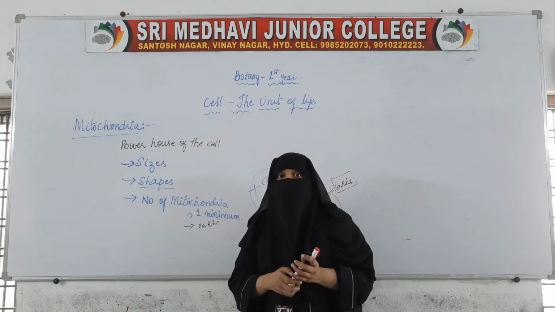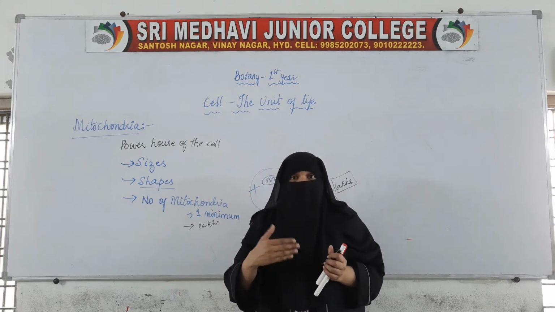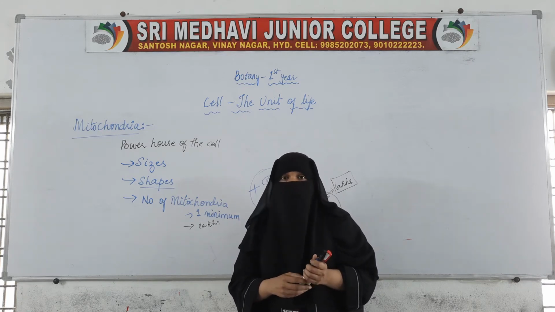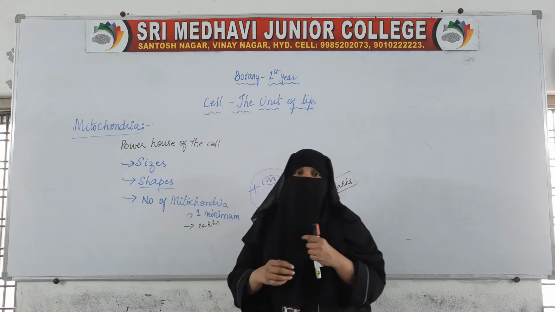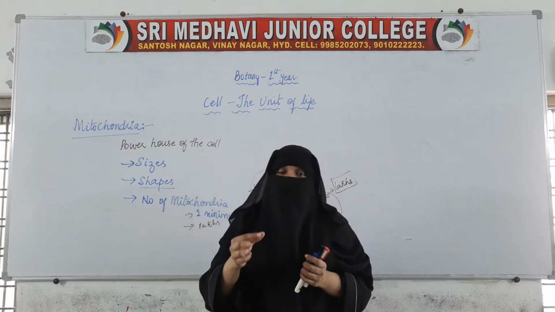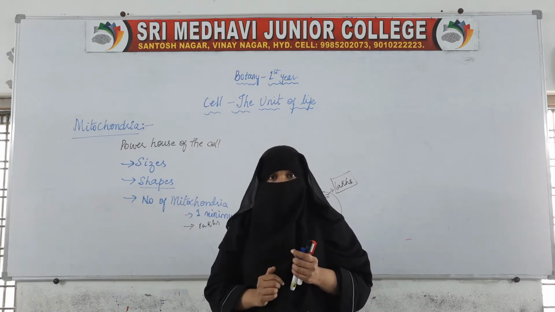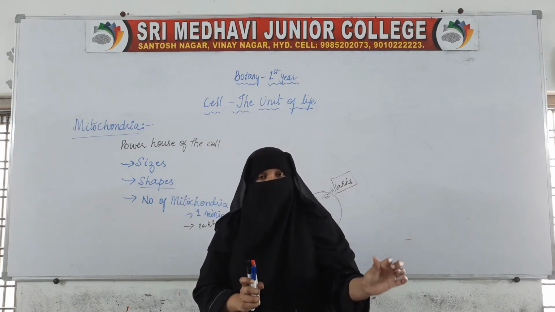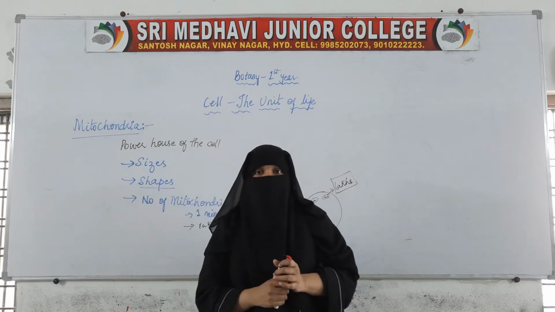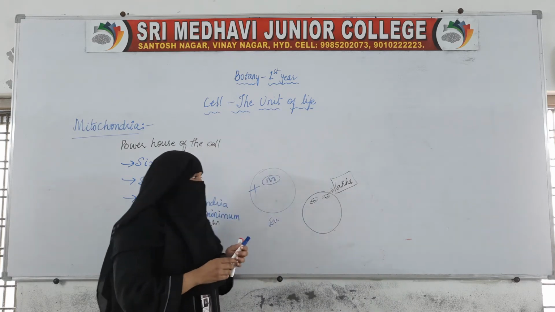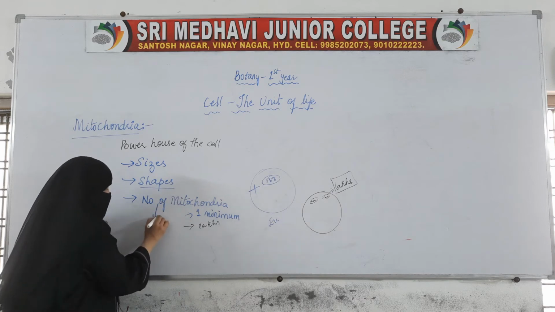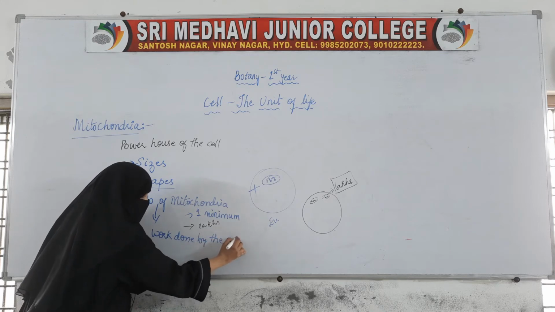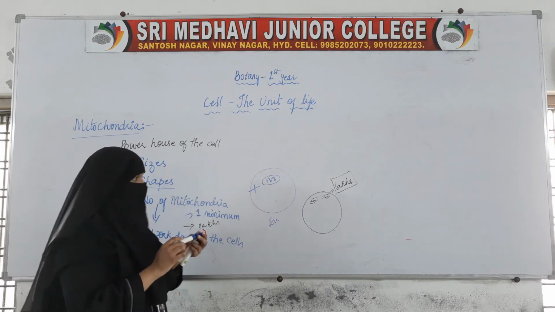So the number of mitochondria in a cell will be determined by the type of work the cell is doing. If the cell is doing heavy work, then it will have a large number of mitochondria. It can be up to lakhs. And if the cell is doing only light work, then that cell will have fewer mitochondria, but the minimum should be 1 per cell. So the number of mitochondria in a cell can vary. It depends on the work done by the cells.